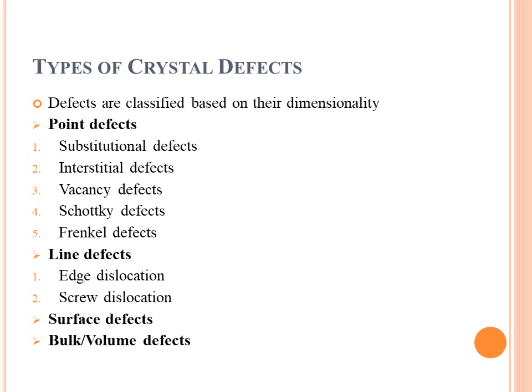One-dimensional defects are also known as line defects. These further include edge dislocation and screw dislocation. Two-dimensional defects include surface defects. Three-dimensional defects include bulk or volume defects. In this lecture, we study point defects and its categories. Later, in another lecture, further defects are discussed.